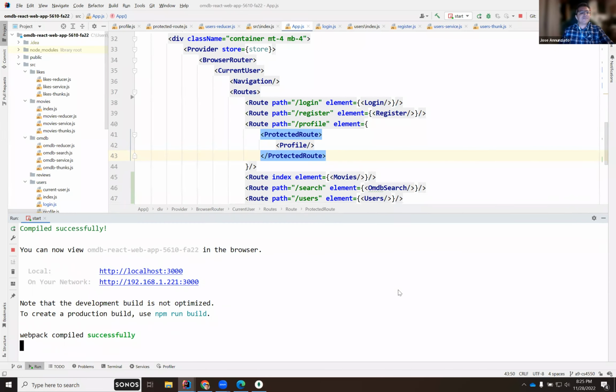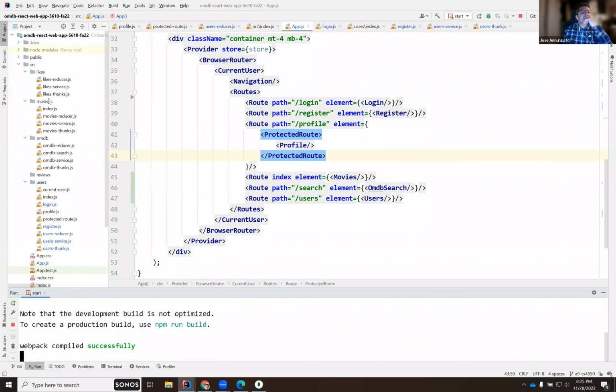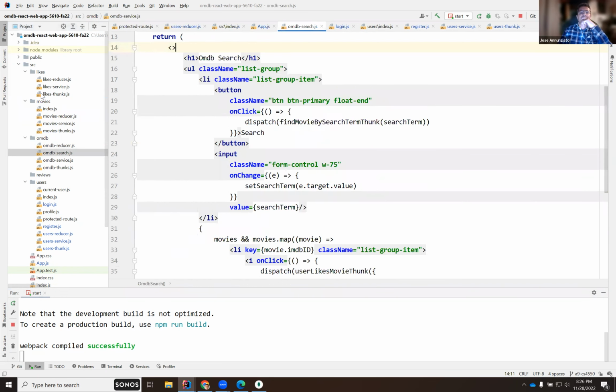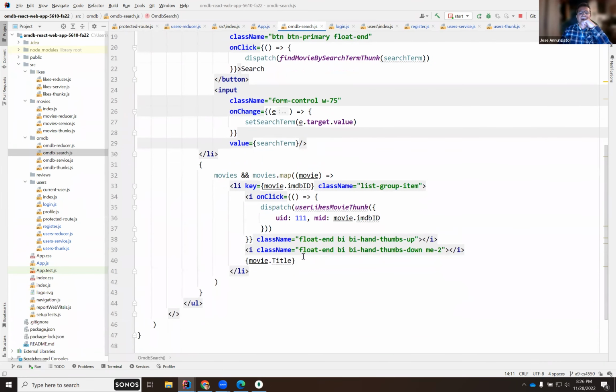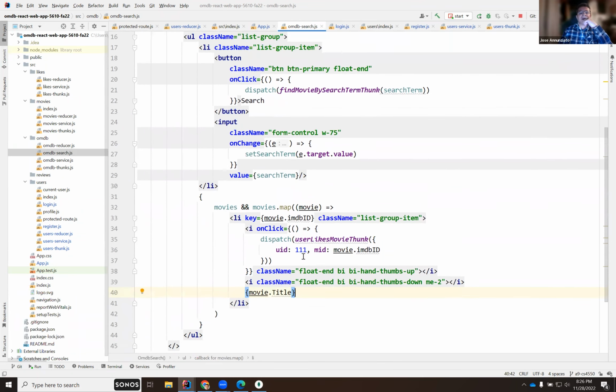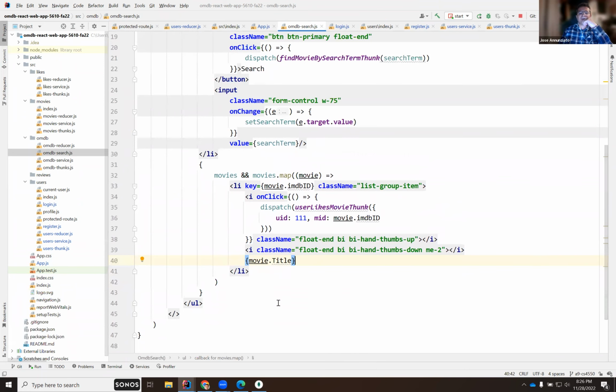Let's see, we have movies, the React web app. Let's see, movie reducer, service, done, and so on, OMDB service, reducer, search. So this is a search screen, and the search screen is rendering the title of the movie. So what we could do is create hyperlinks out of this. Maybe create a link so that if I click on this movie, I navigate to a detail page. So let's create a detail page here.